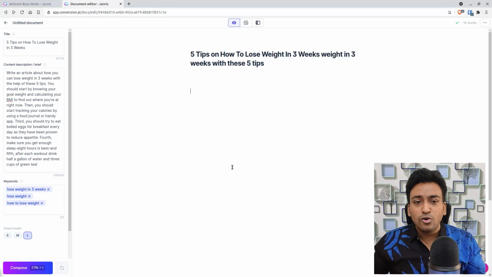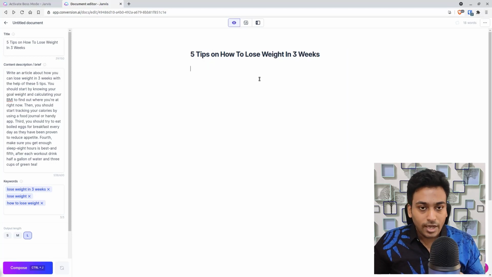Now let's come back to the more conceptual stuff. We looked at the elements. Now let's see how we go about writing. First, we'll see how we can use Jarvis to write an introduction for the blog post we are going to write. For example, 5 tips to lose weight in 3 weeks. That is the article we are writing.